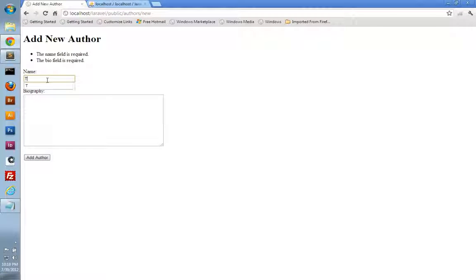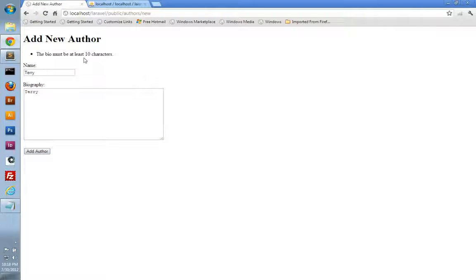And let's put in a full name. And then how about just part of the bio? And so we get the bio must be at least 10 characters, and we can see that the form is remembering what we entered. So let's enter in some completely valid data here. We'll say Terry's bio goes here. And so this should pass validation, and it should save the author into the database.